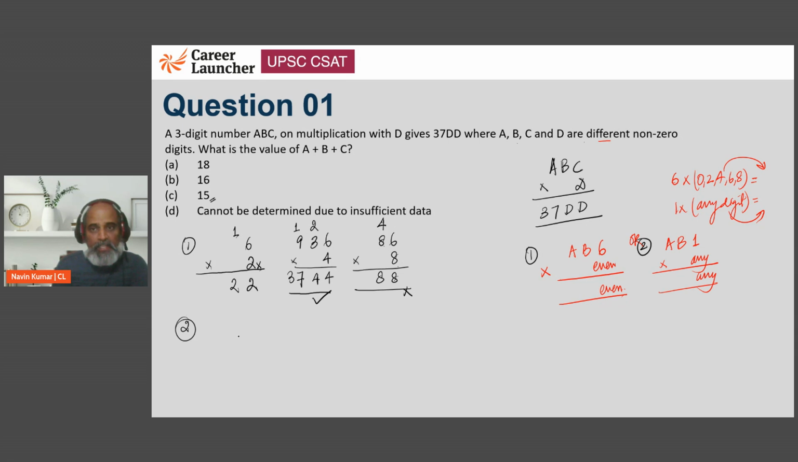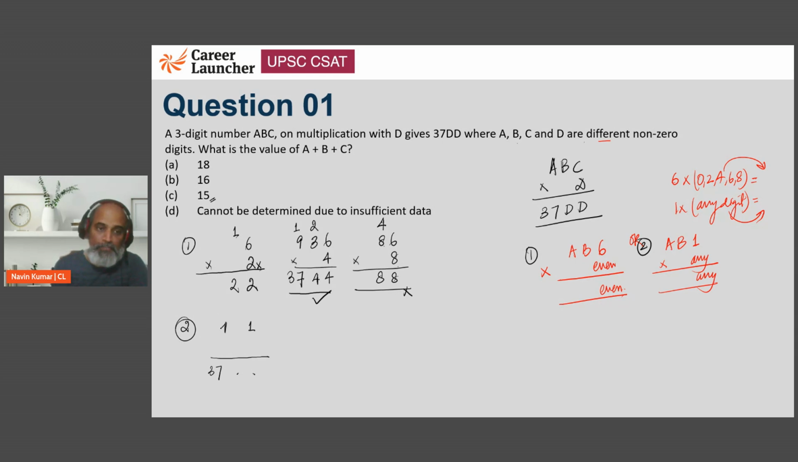Let's go to the next one. Second case. If we look at 1 and then we have any digit and we are supposed to get the same D and D and then a 37. Now, in order to get to a 37, we should have a 4 or a 9, right?